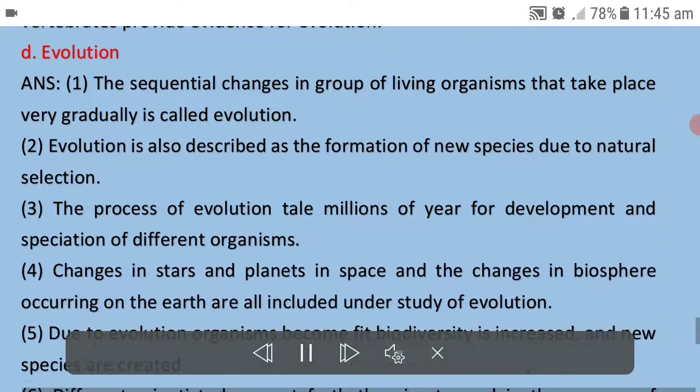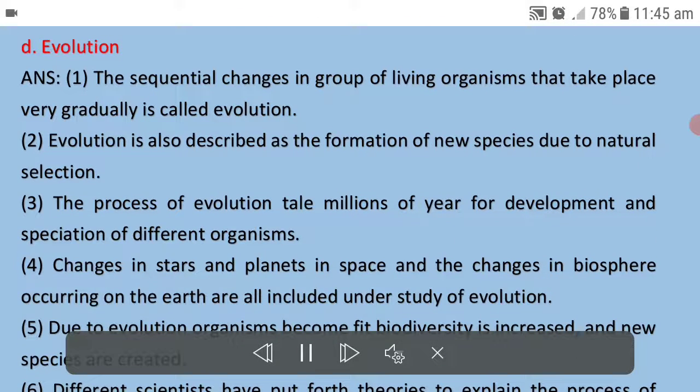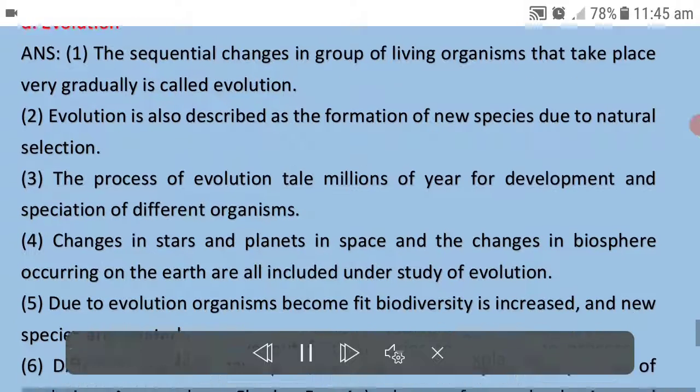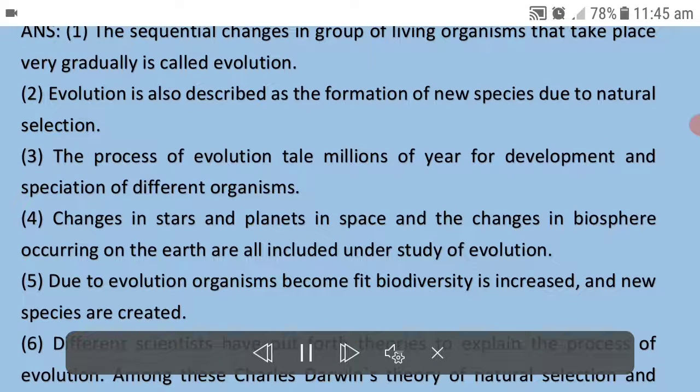D. Evolution. ANS. 1. The sequential changes in groups of living organisms that take place very gradually is called evolution. 2. Evolution is also described as the formation of new species due to natural selection. 3. The process of evolution takes millions of years for development and speciation of different organisms. 4. Changes in stars and planets in space and the changes in biosphere occurring on the Earth are all included under study of evolution.